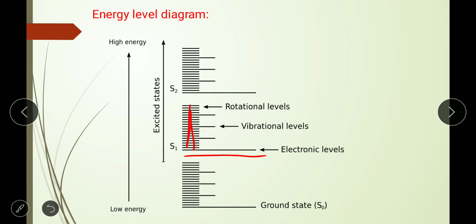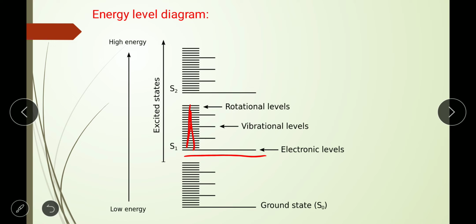Suppose the electronic levels in a molecule are at 100, 200, 300 units, then let the vibrational levels be present at 10, 20 and 30, because the electronic level is much higher. So the rotational level is present at 1 to 3 units.